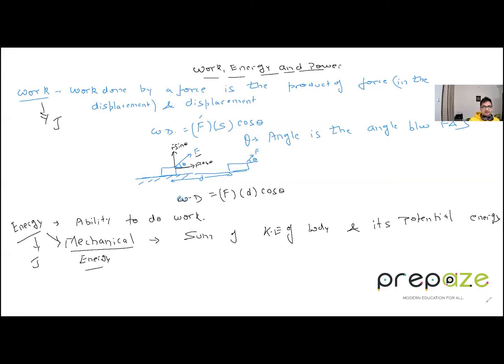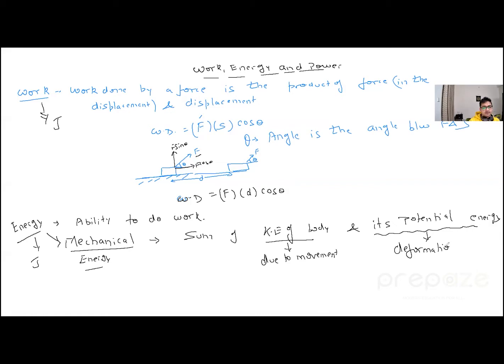For example, how do you define it? Different kinds of mechanical energy. The kinetic energy of the body is basically due to movement, the speed, velocity. So if a particle or a body has a speed or a velocity, we say it has kinetic energy. All right. Now, why does potential energy come into the picture? Potential energy is due to height, or mostly we say deformation, or the height of the body. Let us say that a body is at a height h, we say it has a potential energy, right?